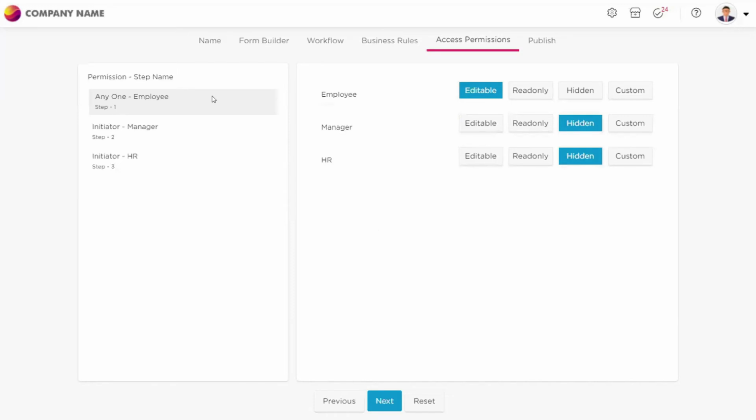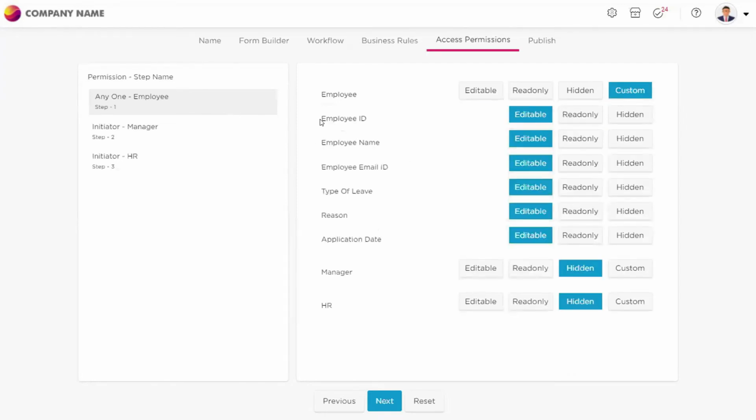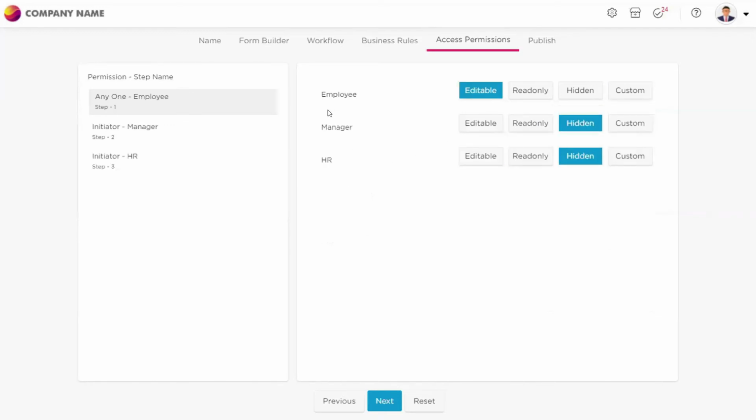However, if you want to restrict the employee at the element level, in the employee section itself, you can see there is an employee ID, employee name, employee email ID, and then there is leave type and reason type. If I want the employee to not edit, or if I want to hide some elements for the employee, I can do that as well. Since I want the employee to enter all the details in the employee section, I'm keeping it as editable. For the employee, the manager section and HR section need not be visible, so I'm keeping them hidden.